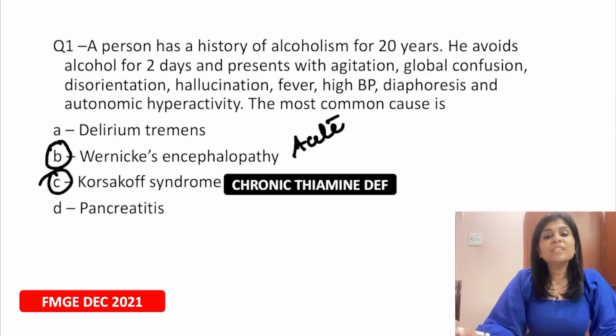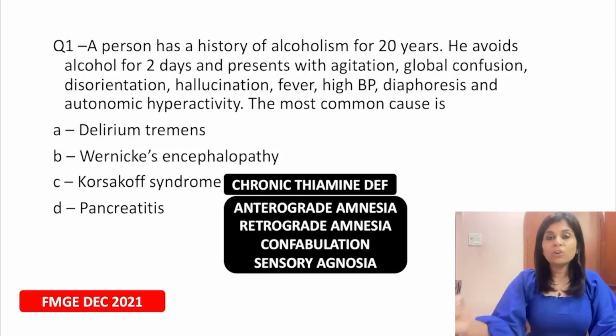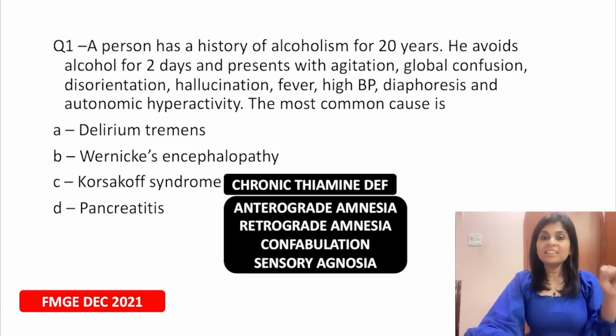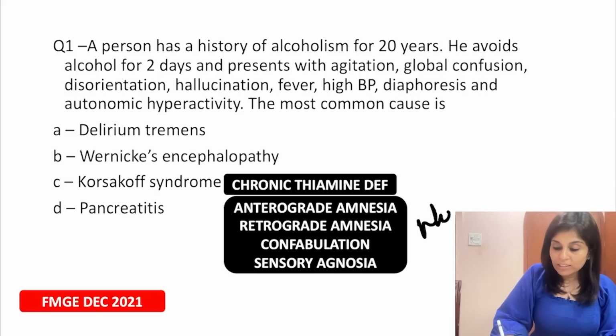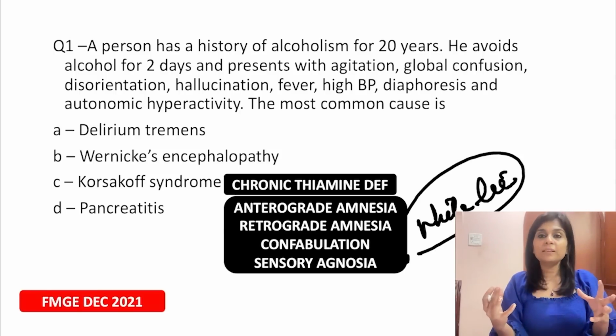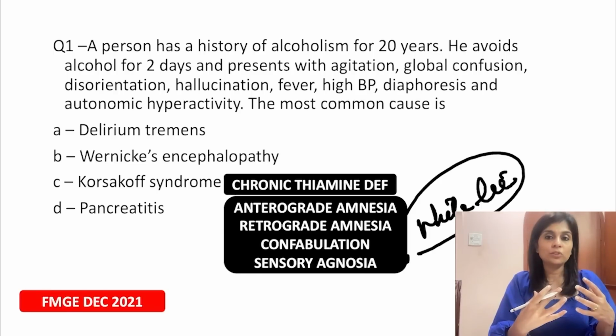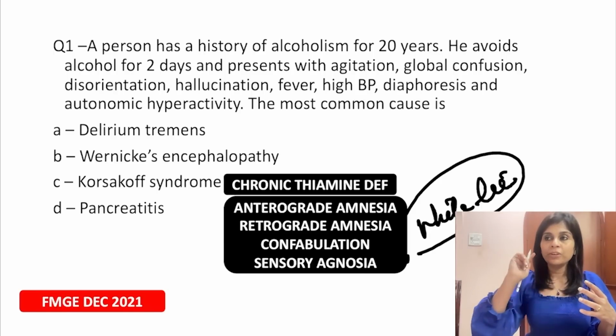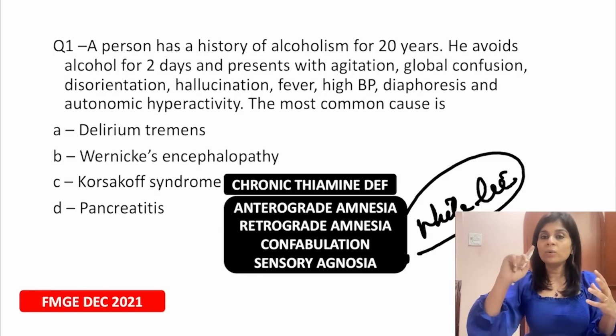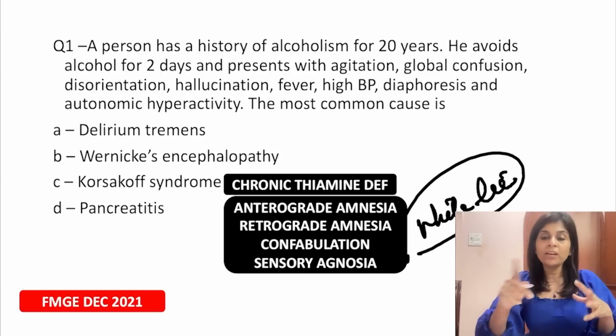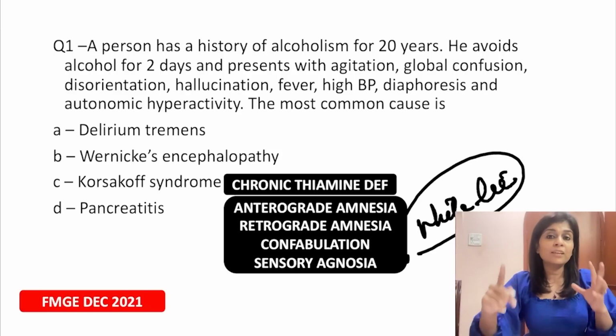And there is also sensory agnosia. So tell me, what are the features of Korsakoff syndrome? Retrograde amnesia, anterograde amnesia, confabulation or fabricating stories. We also call this a white lie. For example, you're looking at a patient suffering from Korsakoff syndrome, and you're pointing out the person's son or daughter and asking who this is.